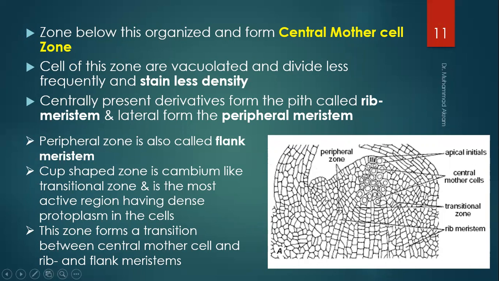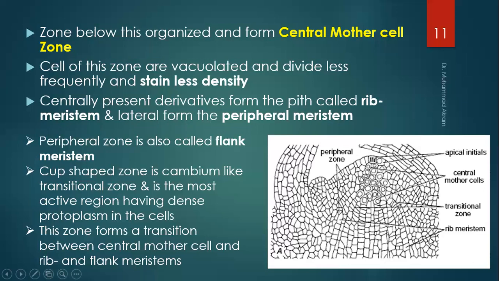Generally, when such central mother cells are studied, they are stained. If the cells are deeply stained, it means that the cells are vacuolated and divide less frequently. It means that the cells are low in number, but not more. Centrally present derivatives form the pith cells or the rib meristem, or laterally form the peripheral meristem.